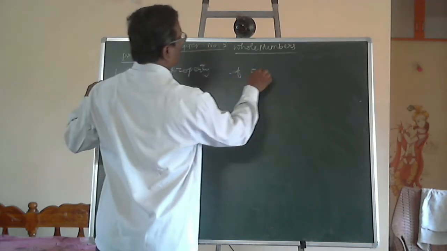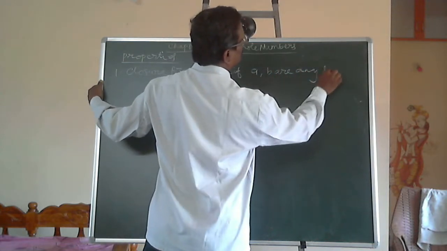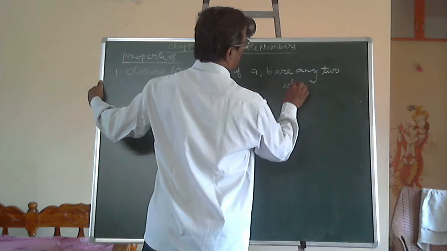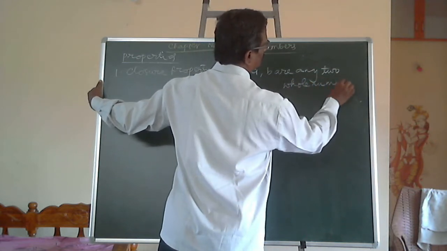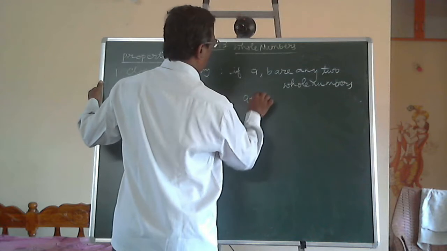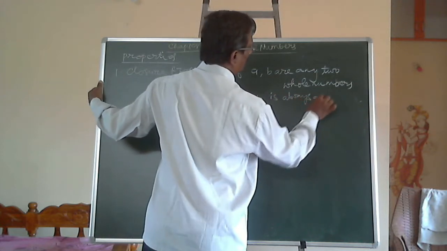If A, B are any two whole numbers, A plus B is always a whole number.